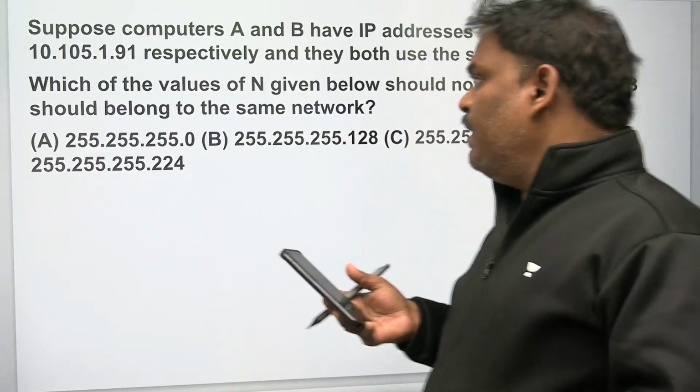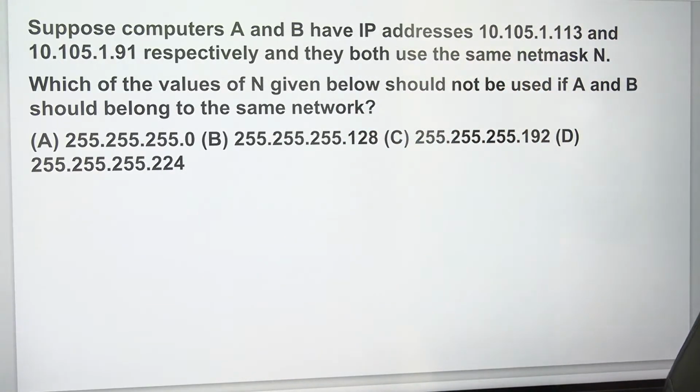Now complete this. Suppose computers A and B have IP addresses given, using the same net mask. Which of the following values of n should not be used if A and B should belong to the same network? It is simply to do with the mask.